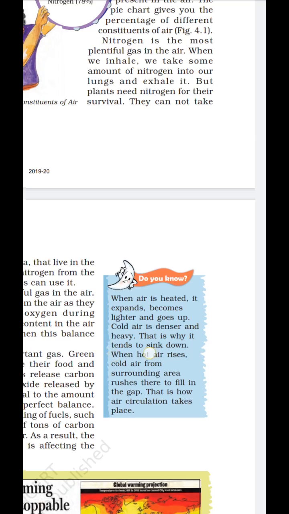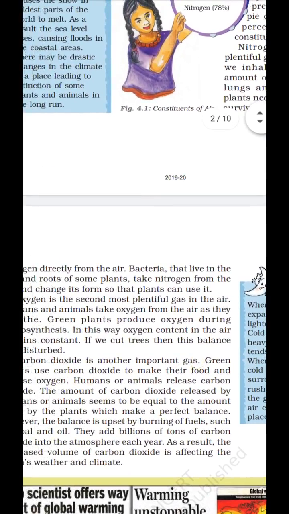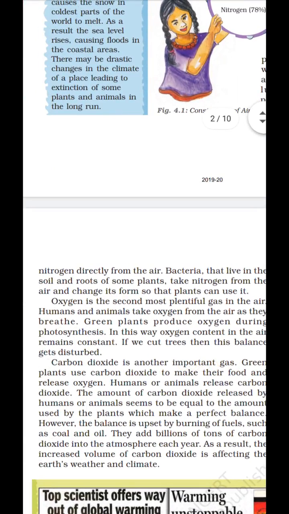The bacteria that live in the roots of the plants and in the soil make a form that plants can consume.